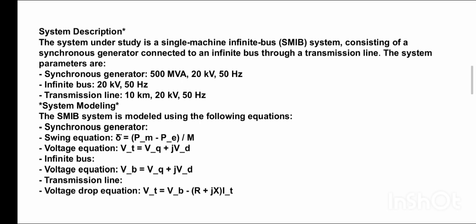System description. The system under study is a single machine infinite bus system consisting of a synchronous generator connected to an infinite bus through a transmission line. The system parameters are: synchronous generator, infinite bus, transmission line.